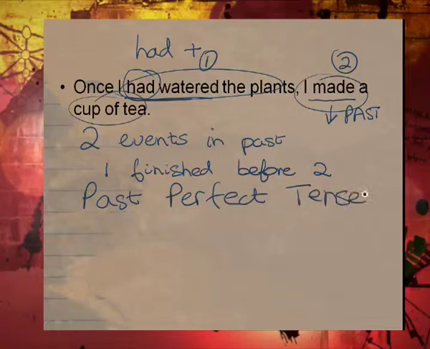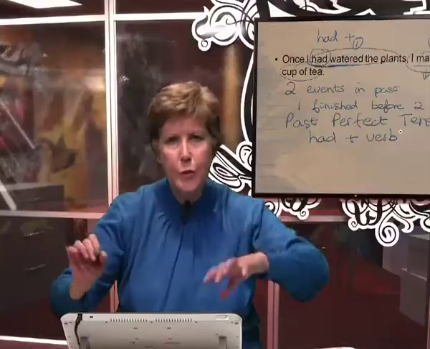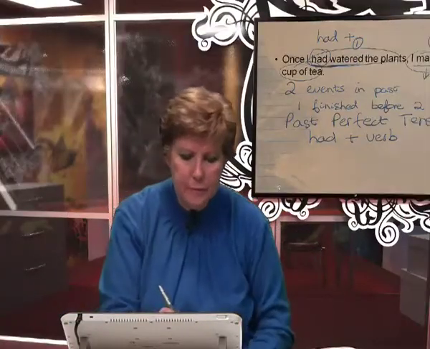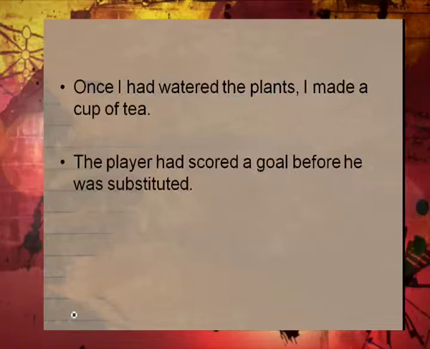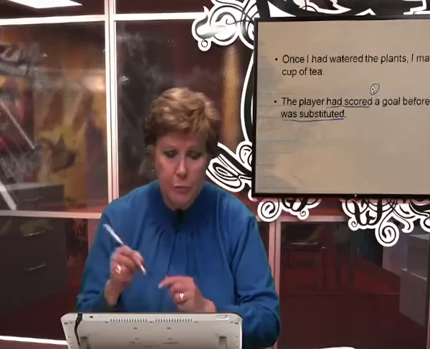How do we recognize it? Had plus the verb. How do we use it? Two things, one finished before the other one. Let's try another one. The player had scored a goal before he was substituted. Finite verbs. Had scored, was substituted. Both things happened in the past. Which one happened first? The goal. He scored the goal, and then what happened to this poor guy?